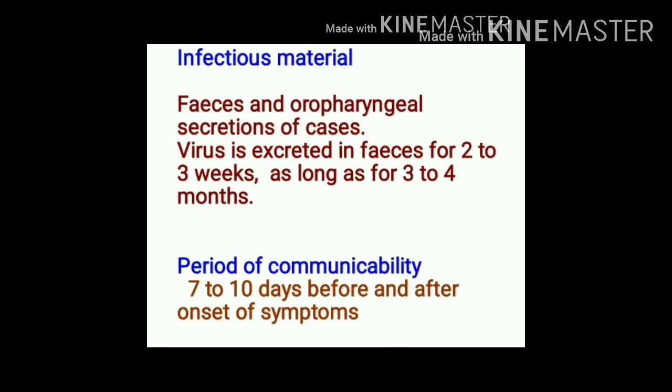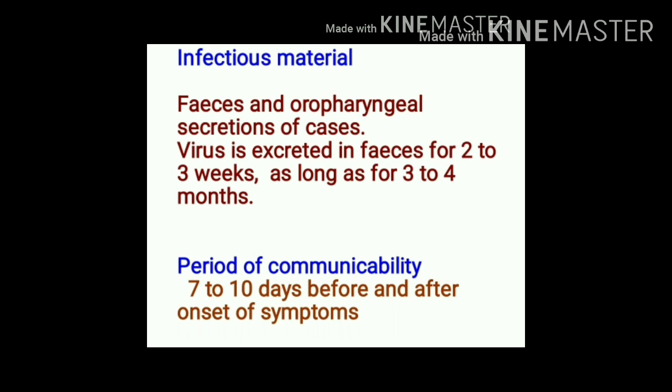Infectious material or source of infection includes feces and oropharyngeal secretions of cases. It means these secretions may contain poliovirus. The virus is excreted in feces for a period of 2 to 3 weeks, and the maximum period can be 3 to 4 months.